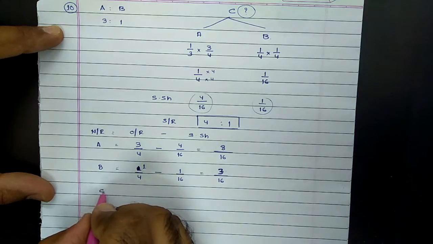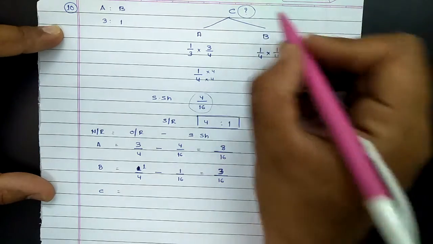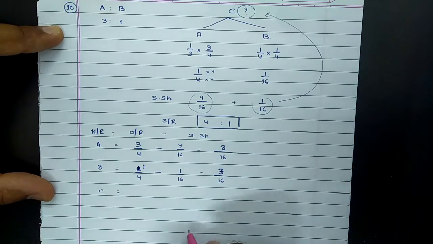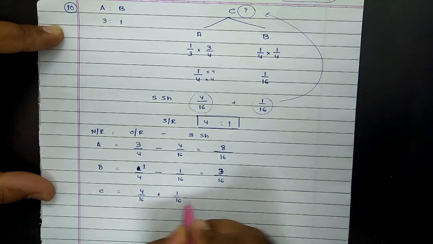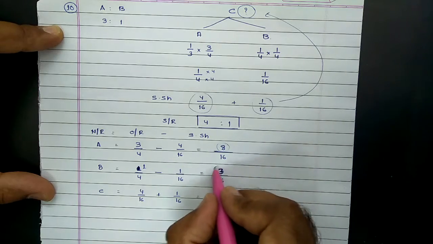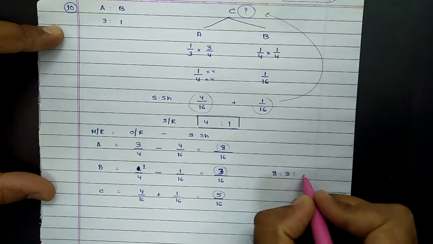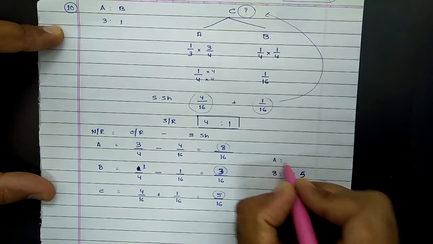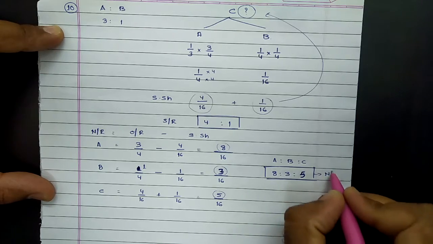And for partner C, who was admitted as new partner, if the new partner share is not given, we can apply the reverse rule, that is, sum of sacrifice is always equal to new partner share, that is 4 by 16 plus 1 by 16. So resulting answer comes to 5 by 16. Again cross verify. Sum of numerators, that is 8 plus 3 plus 5, should be equal to the denominator. So in standard manner, new ratio between A, B and C will be 8:3:5. So that's the new ratio for partners A, B, C.